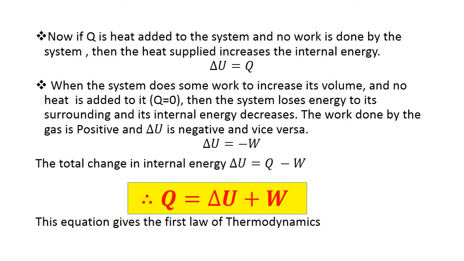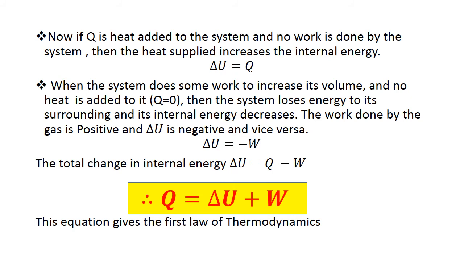On the other hand, if we say that the system does some work to increase its volume, and if no heat energy is supplied, then the system will lose energy to the surrounding, and the result will be a decrease in the internal energy. As the work is done by the gas, we can consider work done by the gas as positive and loss in the internal energy as negative. So delta U will be negative and vice versa. So delta U is equal to minus W.